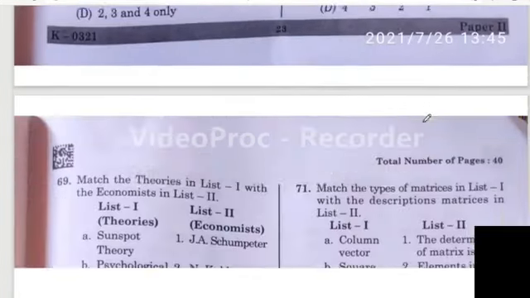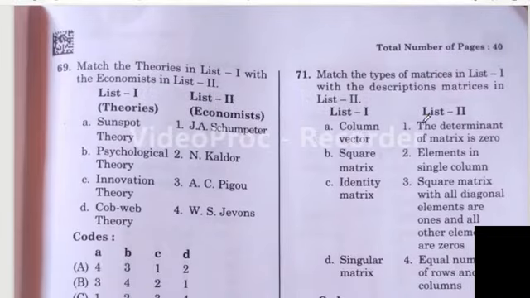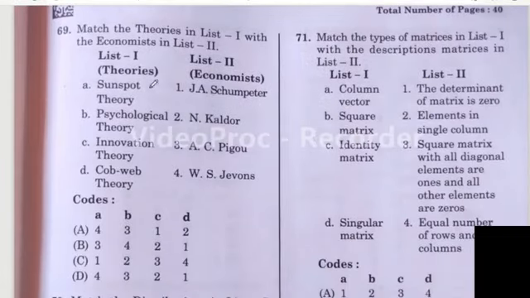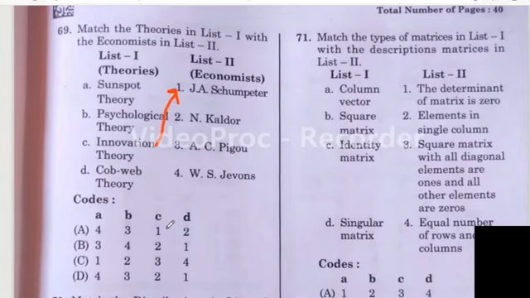Question number 69. Match the theories. Sunspot theory, psychological theory, innovation theory, cobweb theory. Here J. Schumpeter, Calder, A.C. Pigou, Jevons. As you all know, innovation theory is given by J. Schumpeter. C is 1. Yes, C is 1 in only one option. So option A is the right answer. Sunspot theory is given by Jevons. Then B is 3. Psychological theory is given by Pigou. D is 2. Cobweb theory is given by Calder.